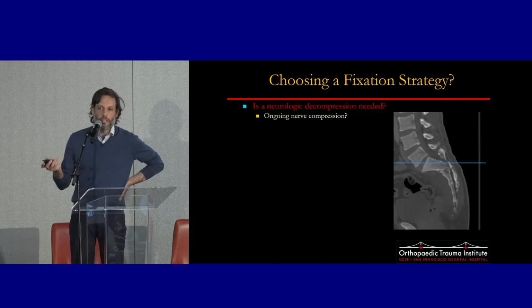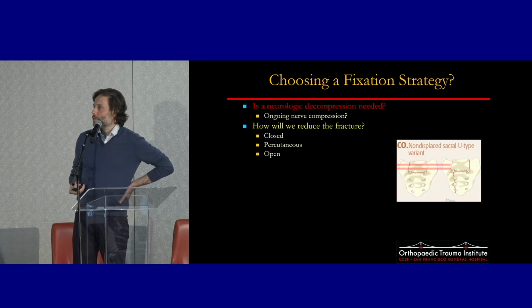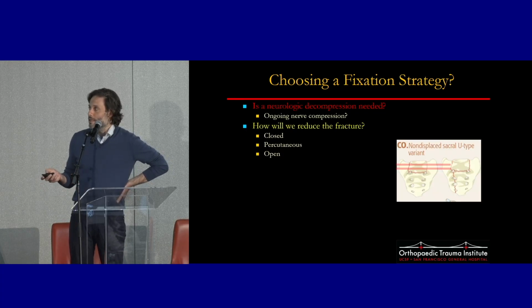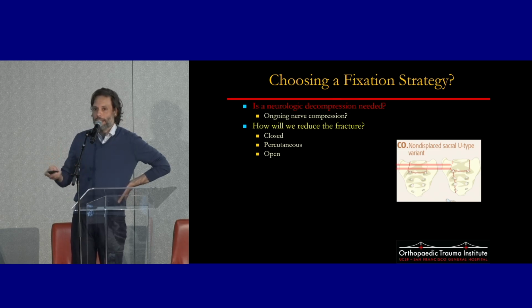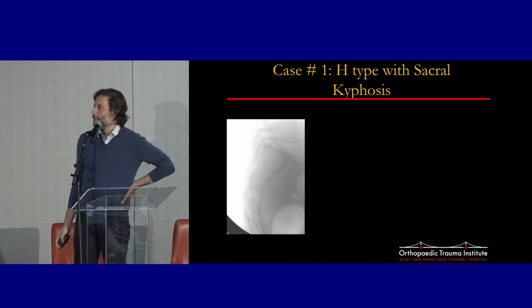If the patient's neurologically intact, the answer is no. If they have an acute cauda equina syndrome, then the answer is yes. How are we going to reduce the fracture? So a fracture like this, a non-displaced U-type fracture, it's already reduced. You're just preventing further displacement, so it's closed. Otherwise, you consider percutaneous and then open, whatever you need to achieve an acceptable alignment.